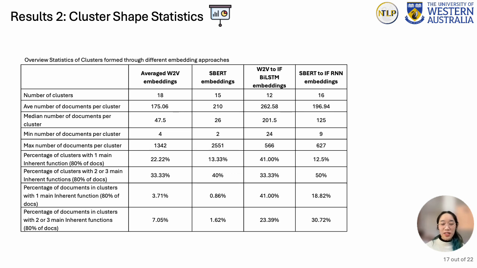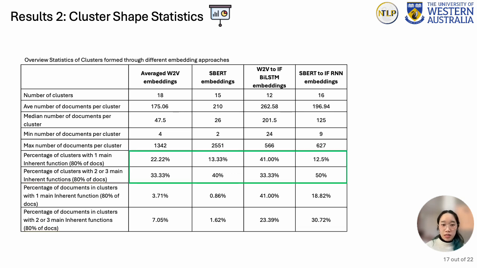Each column is a different embedding approach. For the last 4 rows calculating the distribution of inherent functions across clusters, they are checking what percentage of the dataset belong to a good cluster, which, as a reminder, is a cluster consisting of work orders of largely the same inherent functions. These 2 rows return the percentage of clusters that are good clusters, while these 2 rows return the percentage of documents belonging to these good clusters.